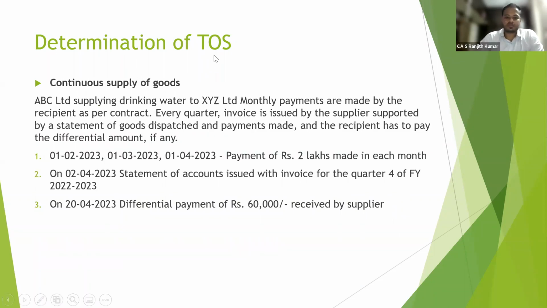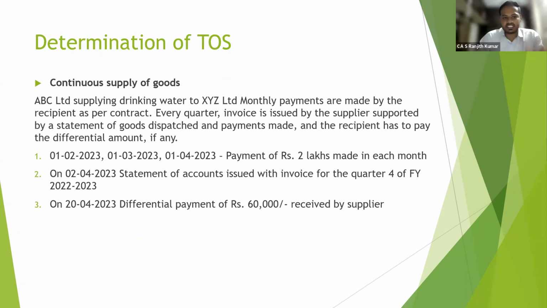Okay. One of the beautiful examples which I have drafted here concerns determination of time of supply for continuous supply of goods. ABC Limited is supplying drinking water to XYZ Limited.